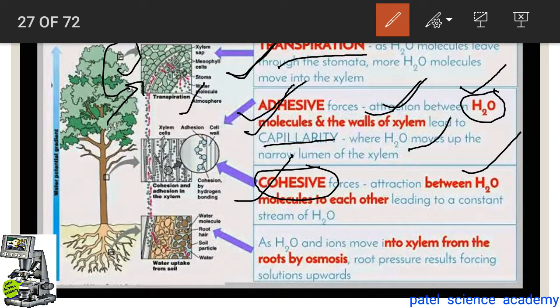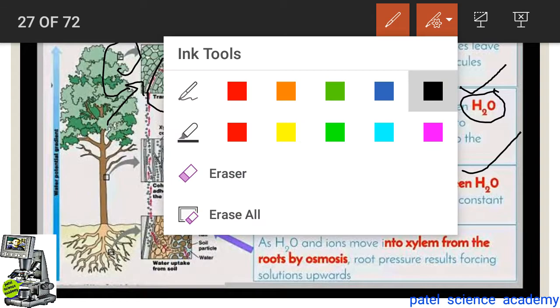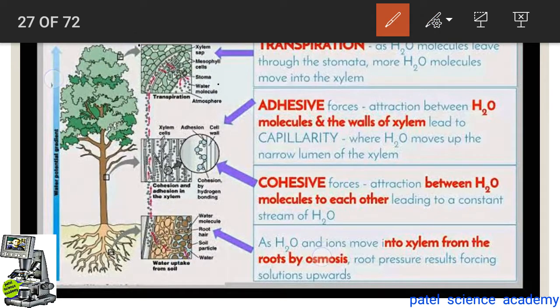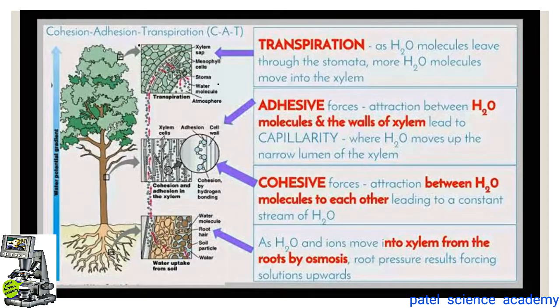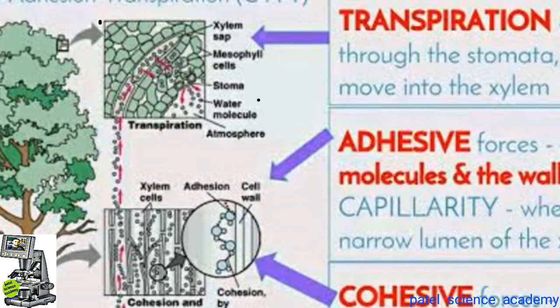As you can see here, the adhesion force is the force between the water molecule and the cell wall. Likewise, this is called adhesion force. Cohesion force, you can see here, is the force between this water molecule and this water molecule by hydrogen bonding. And transpiration is nothing but the process of removal of water molecules by the stomata cell, as you can see here, in the form of vapor. So this is about transpiration, adhesion and cohesion force. Now we'll see the next slides.